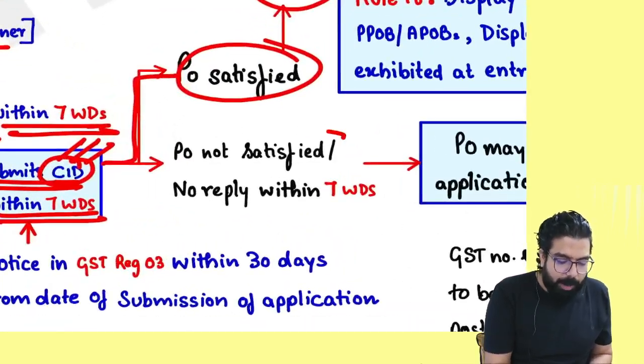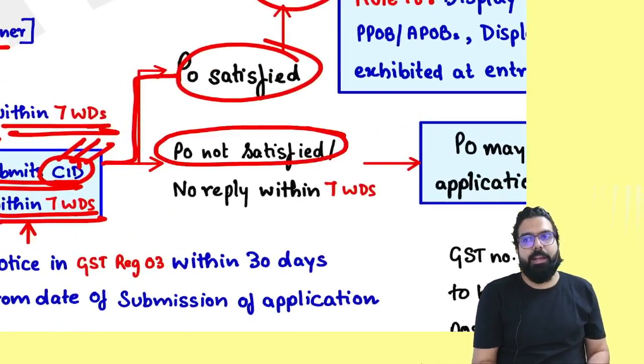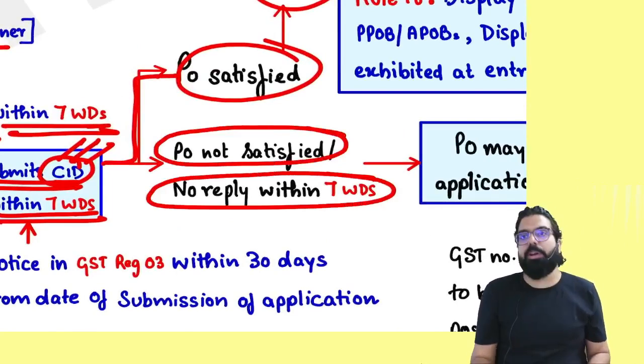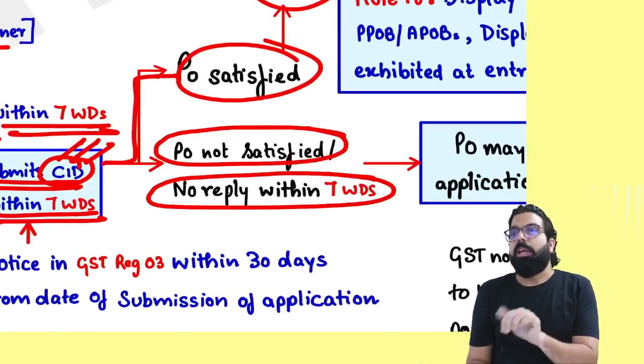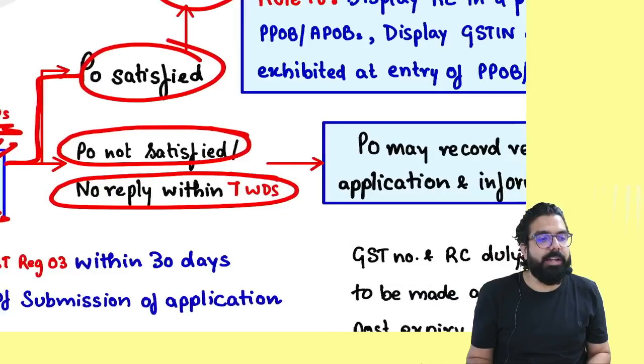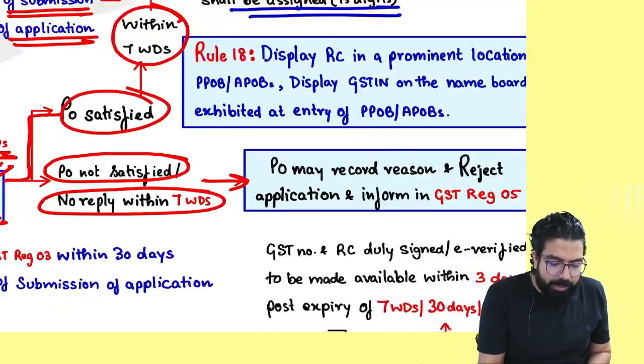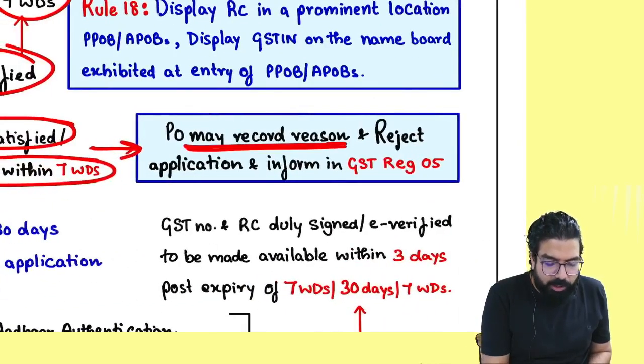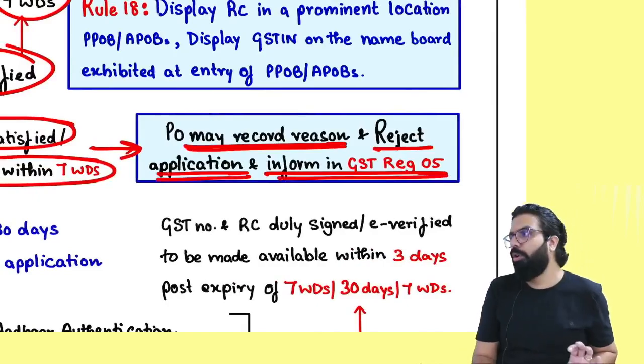But sir, if the proper officer is not satisfied with my reply, or I did not reply within 7 working days, then the proper officer will record the reason and he will reject the application and inform you in GST RC 05.